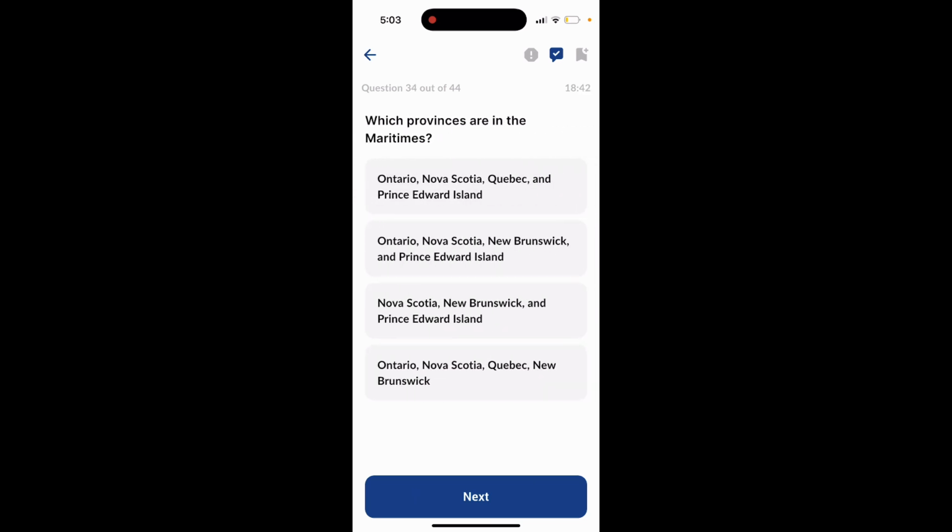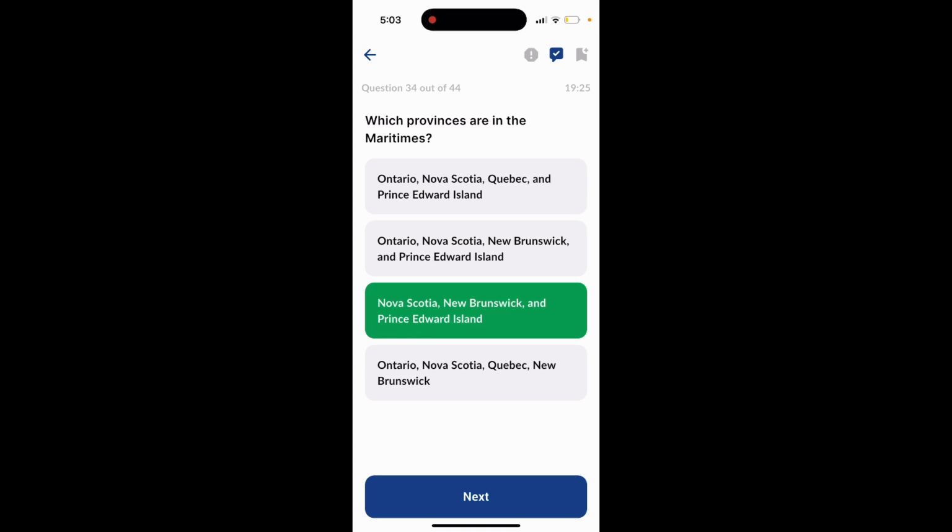Question 34. Which provinces are in the Maritimes? Ontario, Nova Scotia, Quebec, and Prince Edward Island. Option 2, Ontario, Nova Scotia, New Brunswick, and Prince Edward Island. Option 3, Nova Scotia, New Brunswick, and Prince Edward Island. Option 4, Ontario, Nova Scotia, Quebec, New Brunswick. The answer is option number 3, Nova Scotia, New Brunswick, and Prince Edward Island.